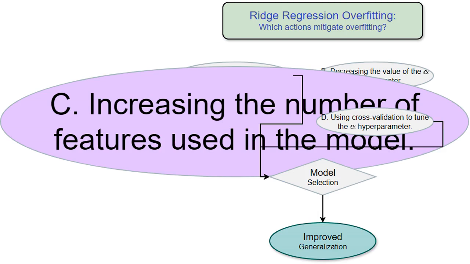Adding more features increases the model's complexity. A more complex model is more likely to capture the noise within the training data, and it's better suited to predict the training data. Consequently, its performance on unseen data decreases. It's like trying to solve a puzzle with too many pieces. You might fit some perfectly, but the bigger picture becomes unclear. This isn't a good strategy to prevent overfitting.